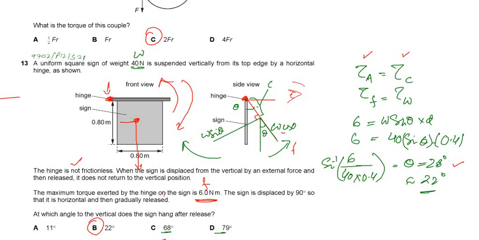horizontal hinge as shown. The hinge is not frictionless. When the sign is displaced from the vertical by an external force and then released, it doesn't return to its vertical position. So let us discuss first these two statements.